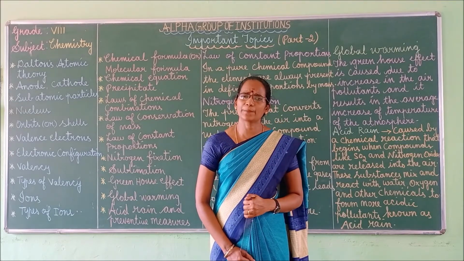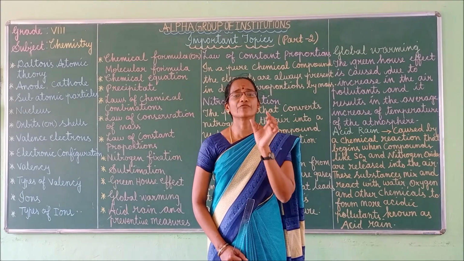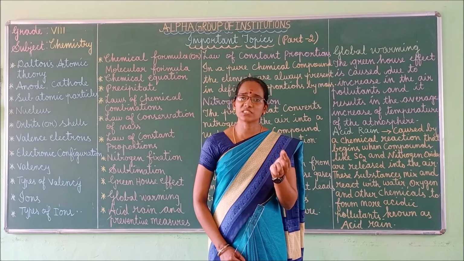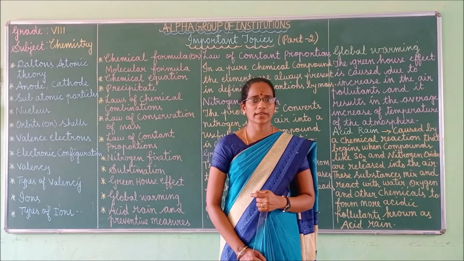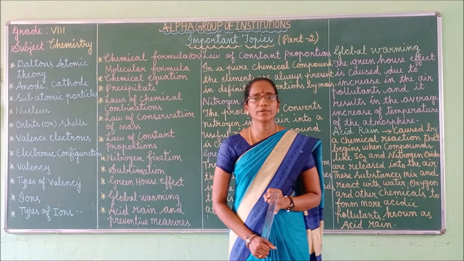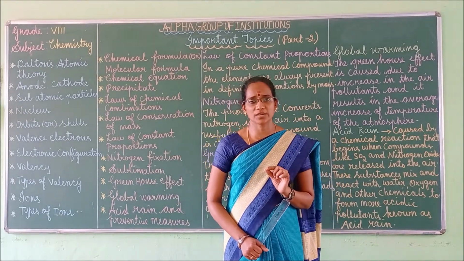What is meant by product? Product means a substance which is formed in the chemical reaction. A substance which is formed in the chemical reaction is called a product. What is the difference between reactant and product? Reactant means a substance which takes part in the chemical reaction.